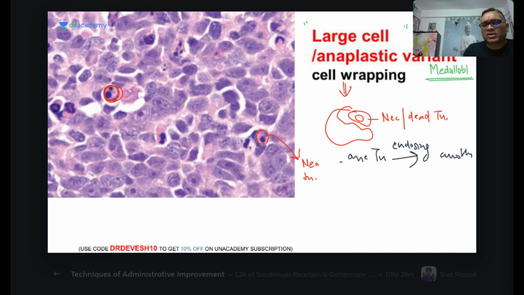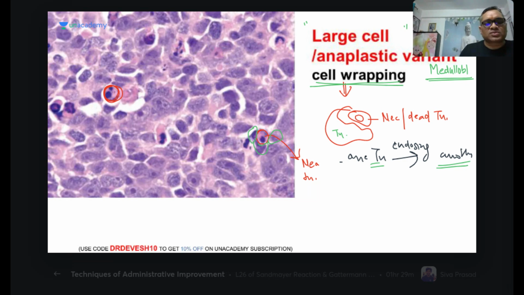Can you see that condensed nucleus? And also these are necrotic tumor cells. Now you can notice that around this necrotic tumor cell, there is another tumor cell, and there is another tumor cell. So this is called cell wrapping. Cell wrapping means one tumor cell is enclosing another tumor cell, right? So cell wrapping is seen in the large anaplastic variant of the medulloblastoma.